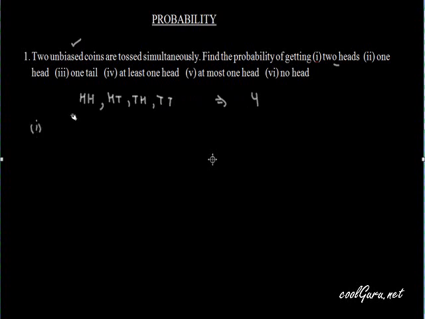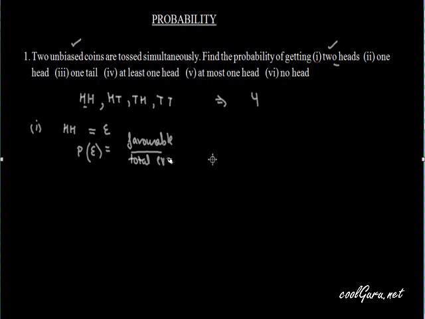First part is, what is the probability of getting two heads? So two heads are obtained only if this event HH occurs. So this is the favorable event for the first part, to get two heads. So what is the probability? Let this event be E. Then probability of this event E, we know, is favorable upon total events.